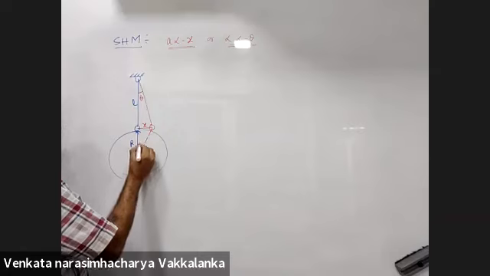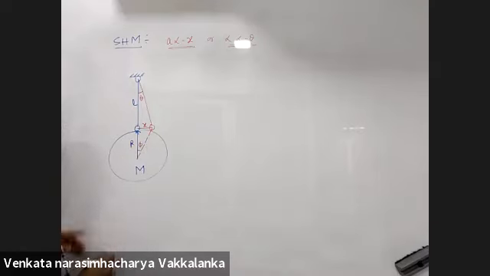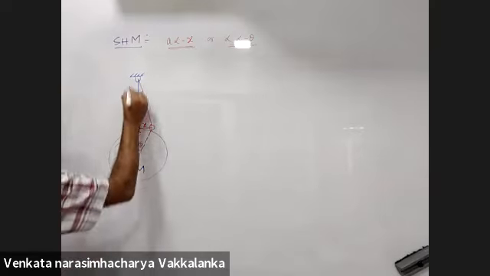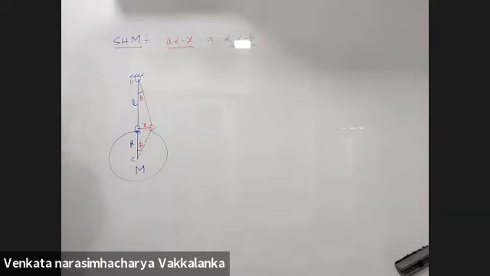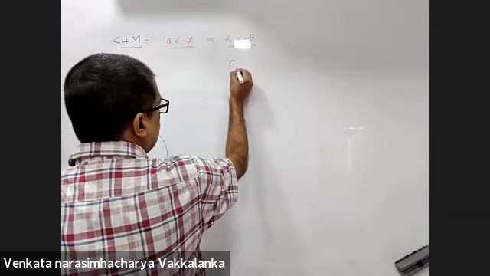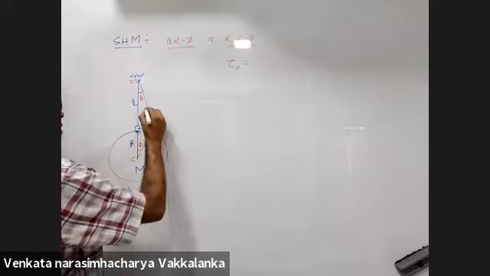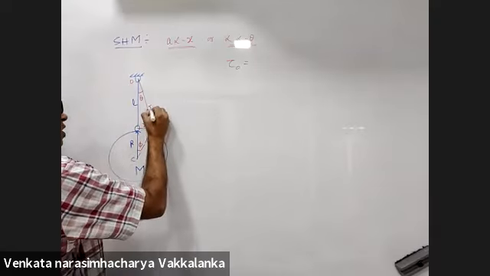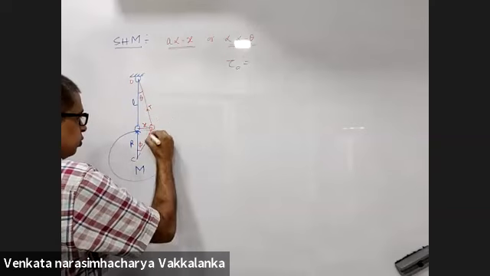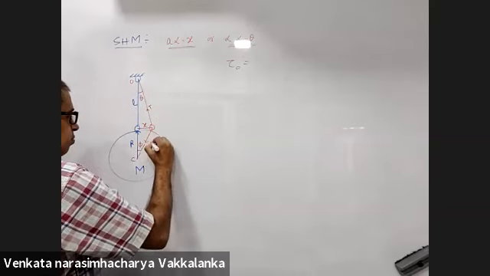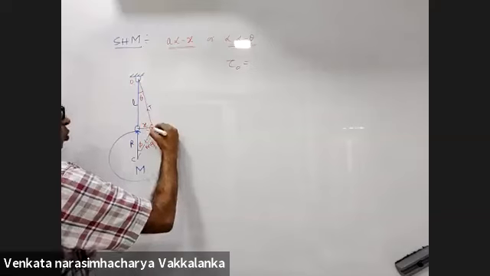This is theta, this is phi. You displace the simple pendulum by a small distance x and release it. This is C, this is O. You're taking the torque about O, the restoring torque. Tension is passing through O, so it will not produce any torque, but mg is not passing through O.